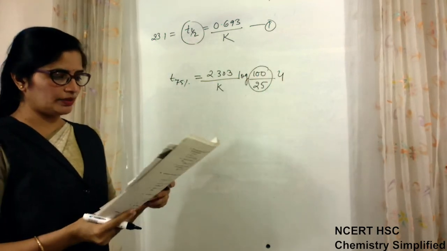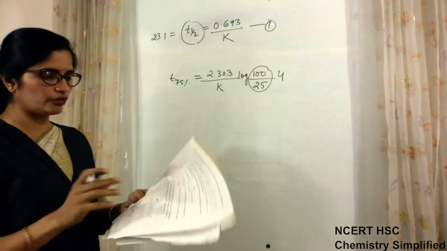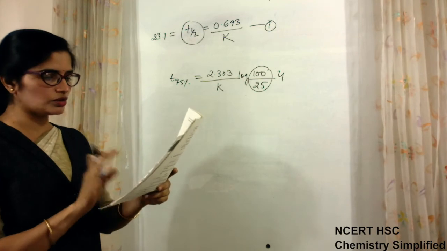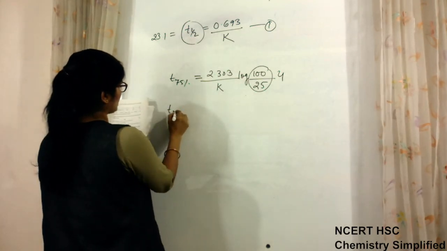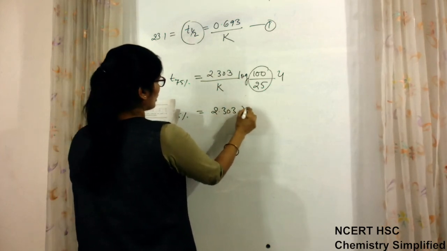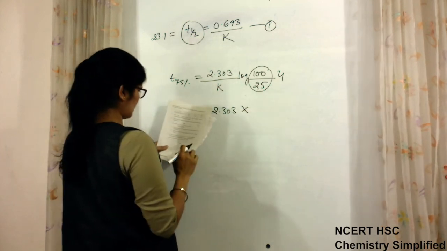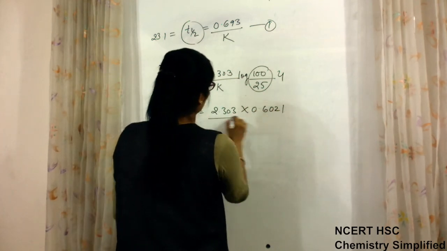Generally in the question paper, the values of log 2, log 3, log 4 are always given. Log 4 value had also been given in the question paper. So T 75% is equal to 2.303 into log 4, which is 0.6021, upon K.